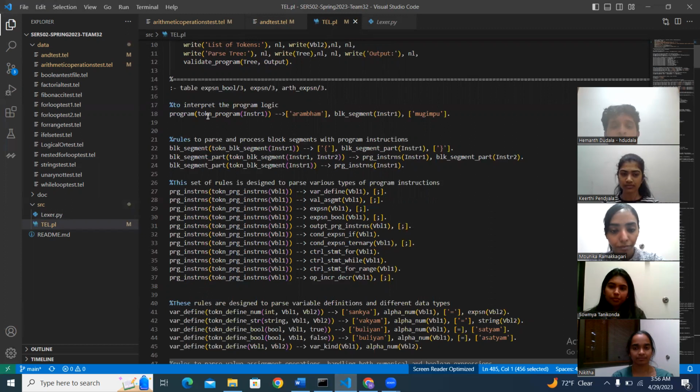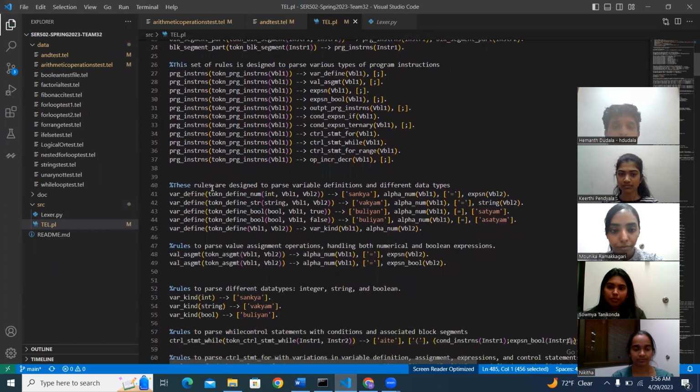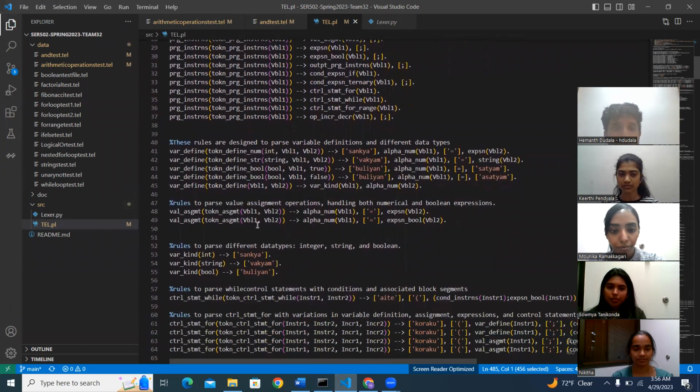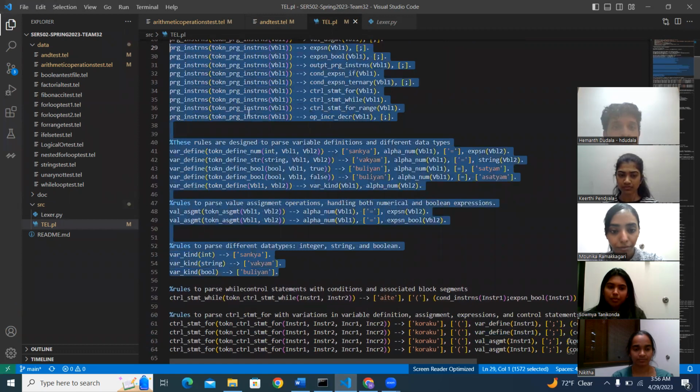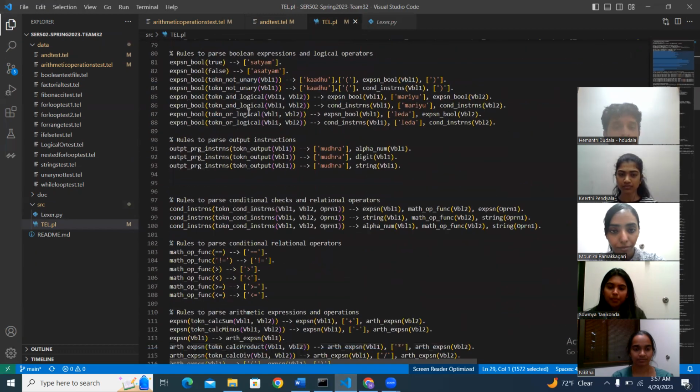The parser interpreter is built using definite clause grammar rules. These grammar rules define the syntax of the language and how to interpret it. They include the rules for parsing block segments, program instructions, variable assignments, data types, control structures, and expressions. The parser interpreter handles various program constructs like loops, conditional statements, arithmetic and Boolean expressions, and output statements that are written all over here.